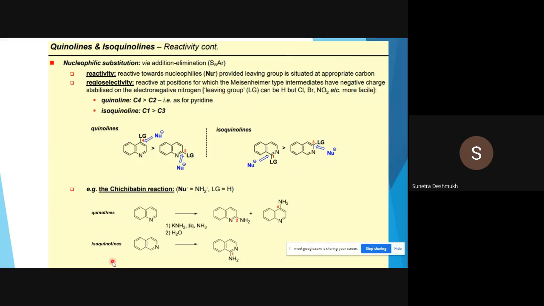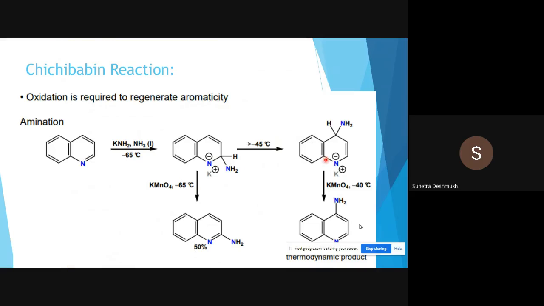In the case of isoquinoline, as we have seen, the first position is more susceptible than the third position. So first position attack occurs easily, and this is the only product of the Chichibabin reaction in isoquinoline. Next, the mechanism of the Chichibabin reaction. Oxidation is required to generate the aromaticity, so here we need an oxidizing reagent, KMnO4.